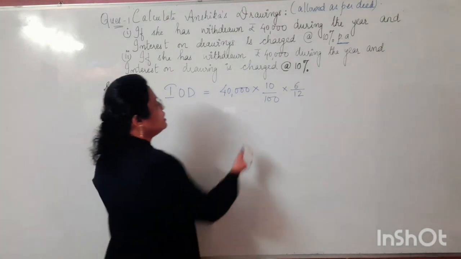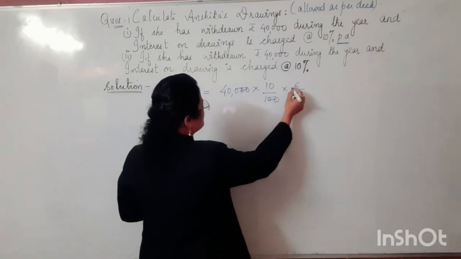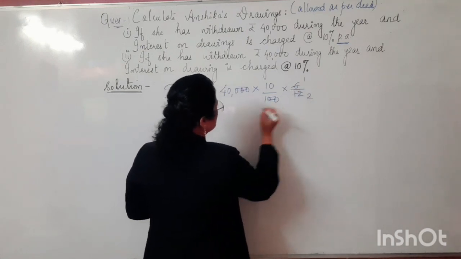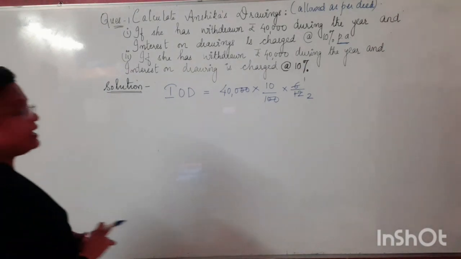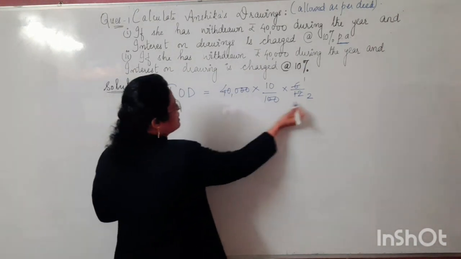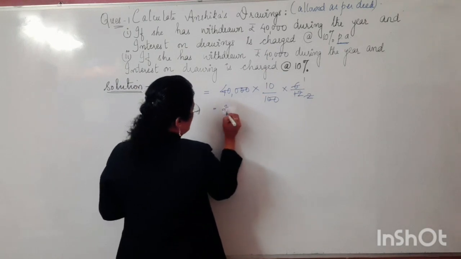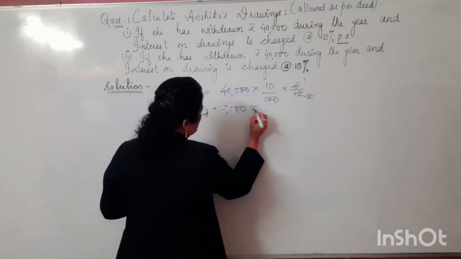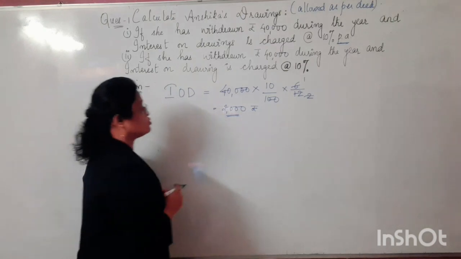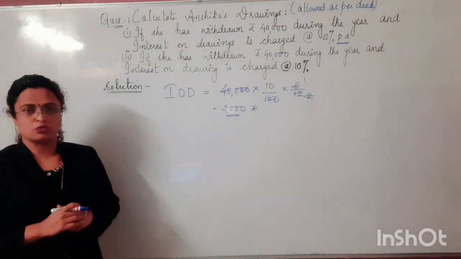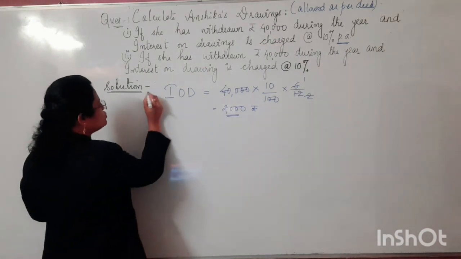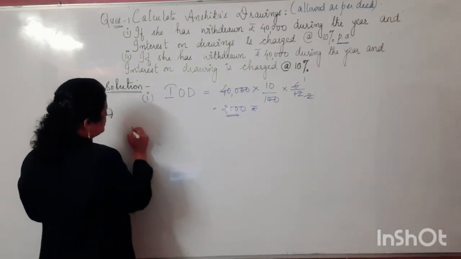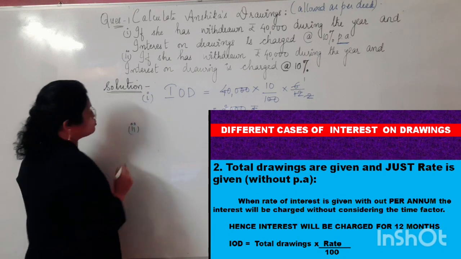Okay, so if we solve this further, how much interest on drawings will we be getting here, as per case number 1? We are going to get the interest on drawings as 2,000 rupees. As per case number 1, the interest on drawings is 2,000 rupees. Now let's see what we are supposed to do for case number 2.